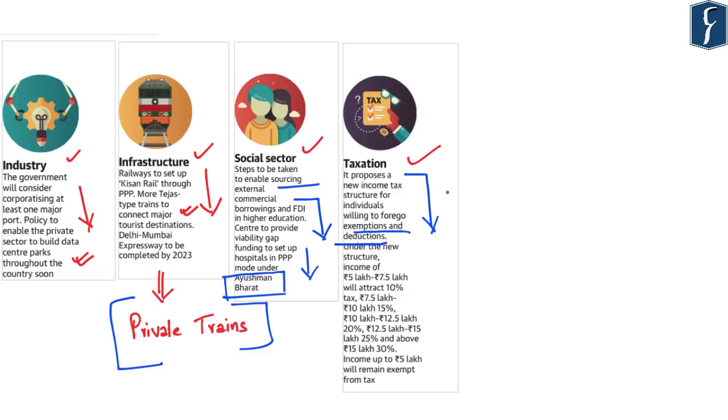So this new tax slab shall be applicable only to such persons who are willing to forego exemptions and deductions which they already claim under various sections of the Income Tax Act. So we understand that the budget aims to cater to different sectors of the Indian economy. In this regard, let us try to understand what the budget overall tries to achieve and also the important themes of the budget as highlighted by the Union Finance Minister.